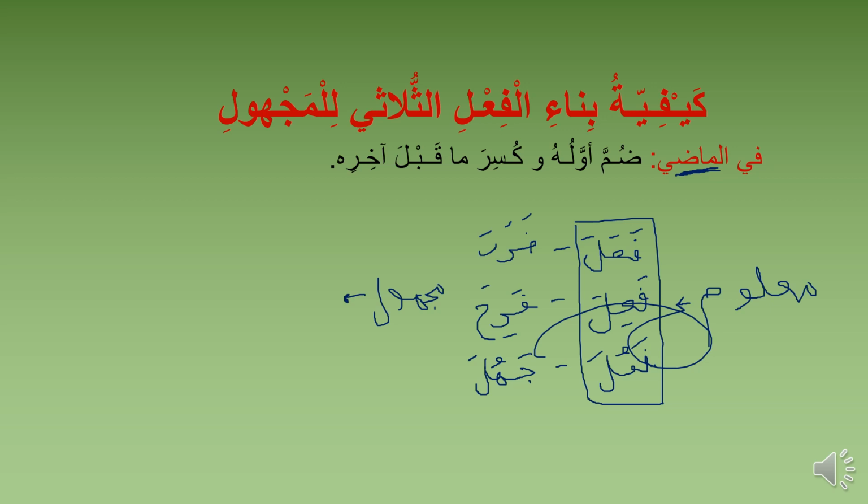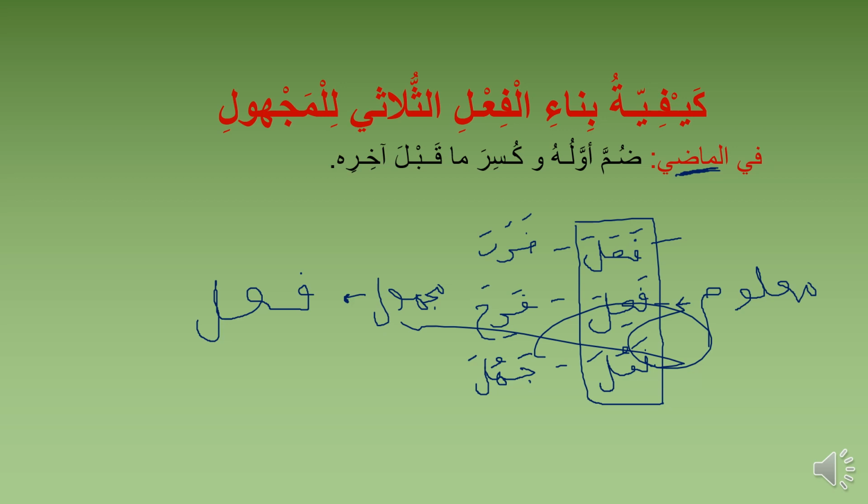Whether it's fa'ala or fa'ila or fa'ula, we have three common things in these three templates: fa, ain, and lam. We are not putting the haraka now. It's the haraka we are changing to make the majhul verb.